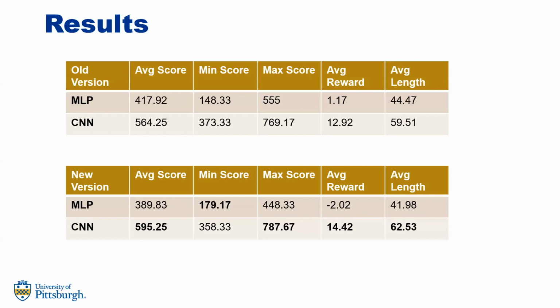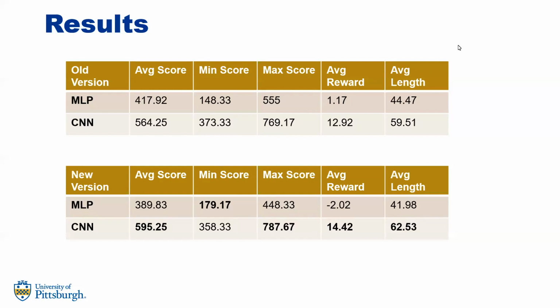Similarly for CNN, the new version performs better across 4 metrics, which are average score, maximum score, average reward, and average length. So this provides some insight into how the old version and the new version compare, as well as the difference between the MLP and CNN results.